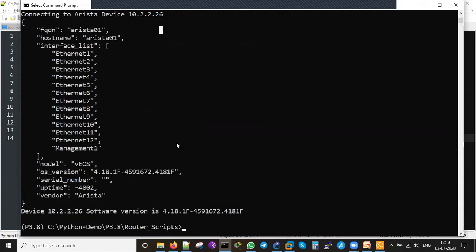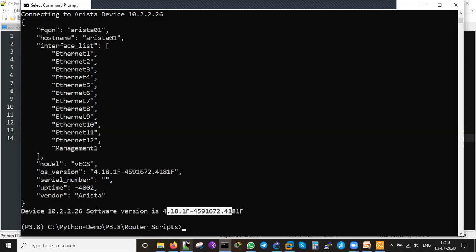It is printed. And the model is vEOS, meaning the virtual platform which I'm running on this, because I'm running it on a virtual machine. So OS version is 4.18. Serial number is not there. Uptime is this much time. Vendor is Arista. So device 10.2.26, software version is this.